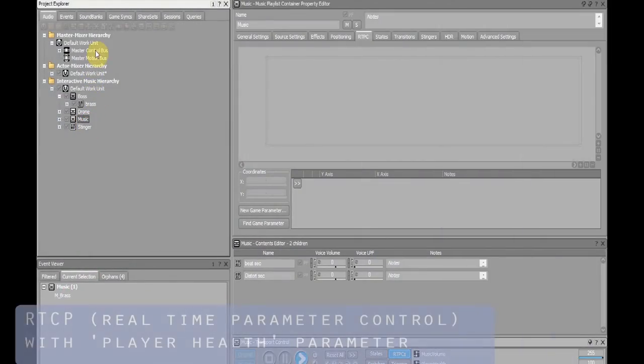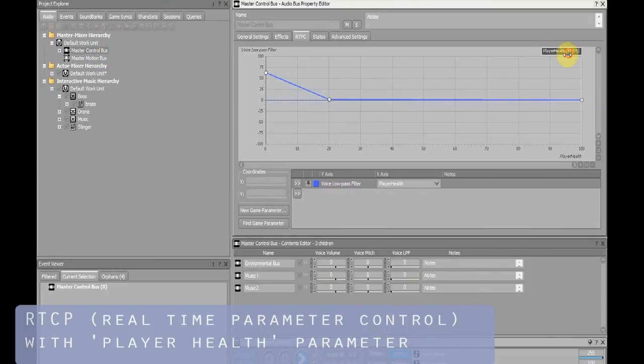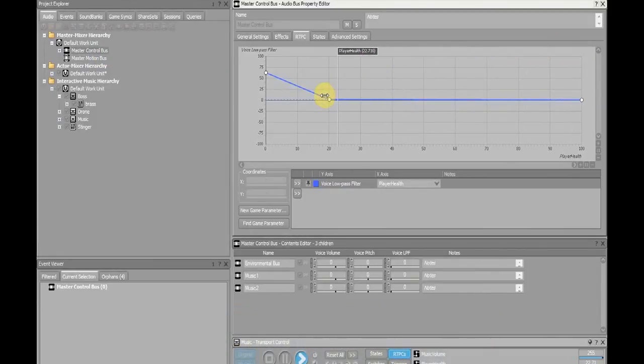I also use RTPC to control a low-pass filter on the main bus. The parameter will change by the player's health amount. When health is running out, all sound will be cut off in tone.